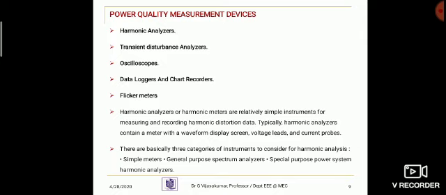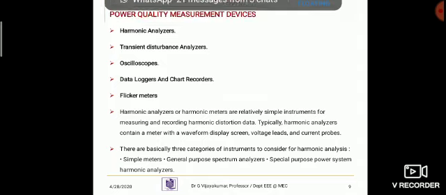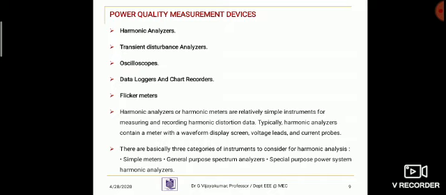Various types of instruments can be used to measure the quality of the supply. Although instruments have been developed that measure a wide variety of disturbances, a number of different instruments may be used depending on the investigation.